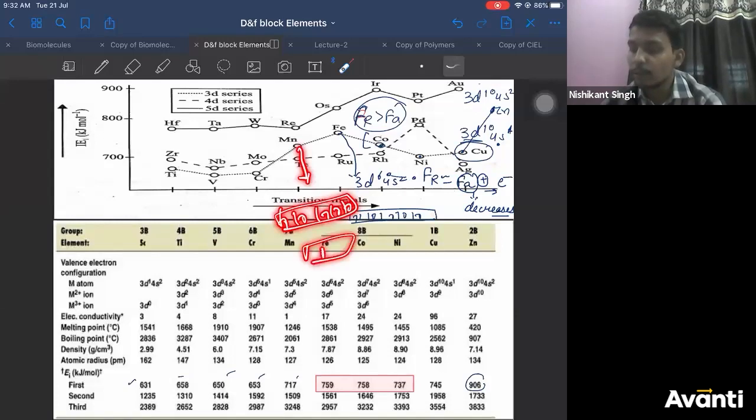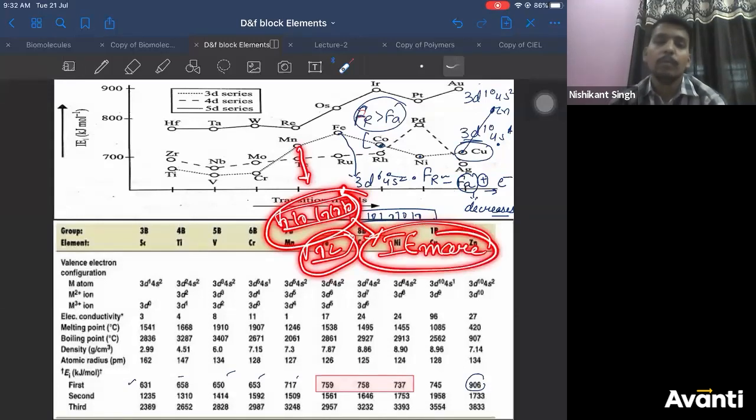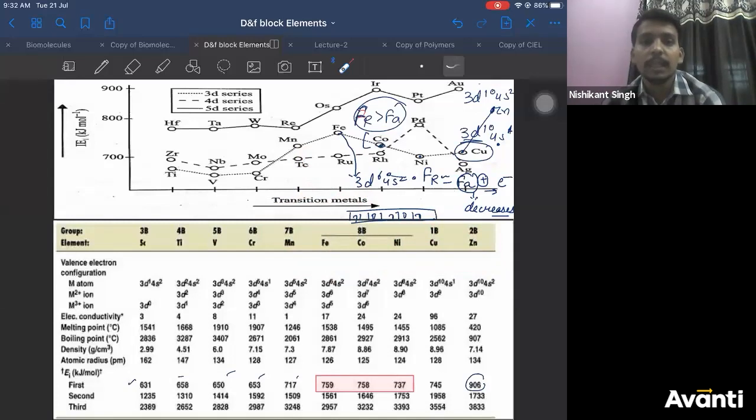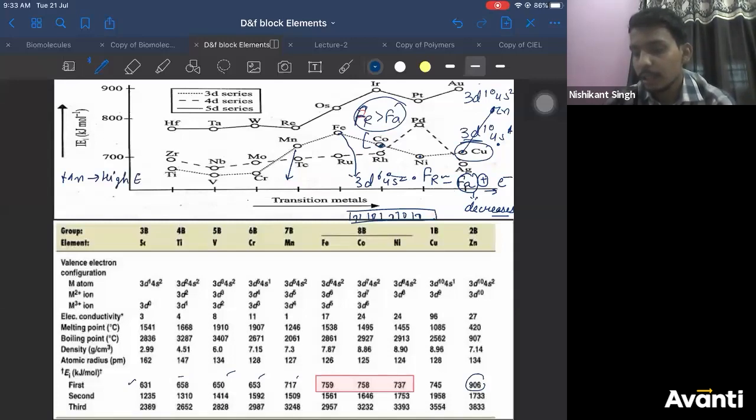What about 4s? 4s is full filled. Half filled and full filled configurations are stable. And if they are stable, their ionization energy should be more. Is that clear? So we are saying the following points. Manganese high ionization energy. Reason? Stable configuration. Correct? This is one point you observe.